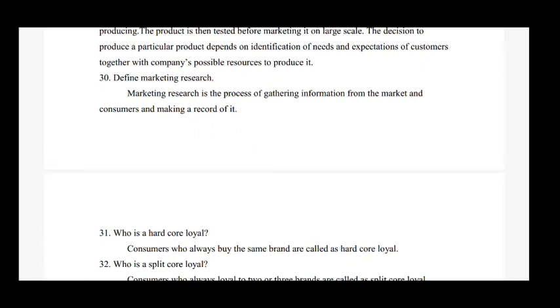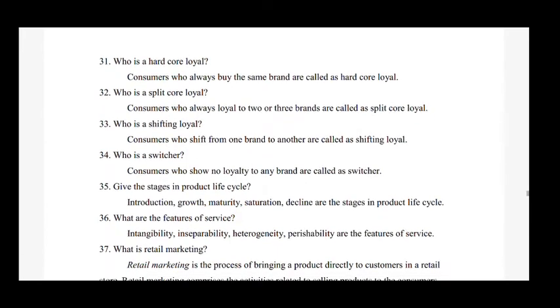So the next question is, define marketing research. So the answer is, marketing research is the process of gathering information from the market and consumers and making a record of it. Next question, who is a hardcore loyal? Answer is, consumers who always buy the same brand are called hardcore loyal.